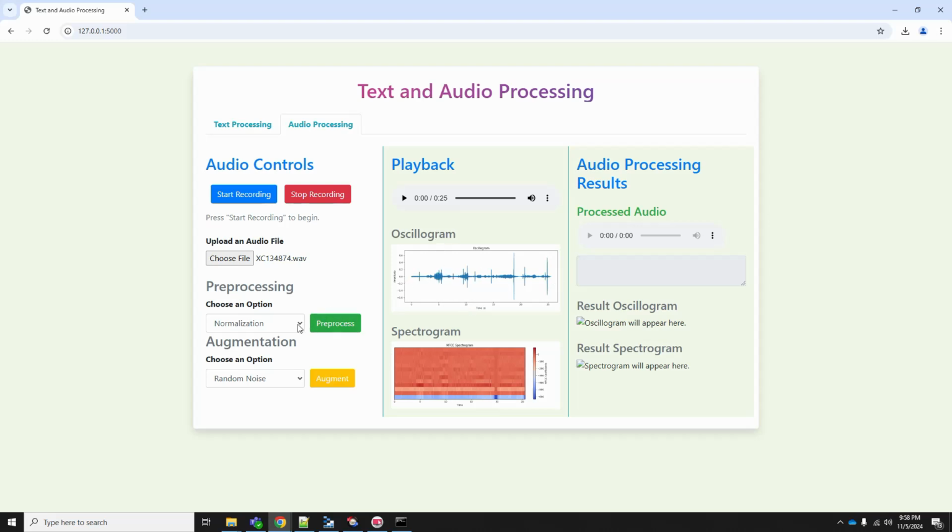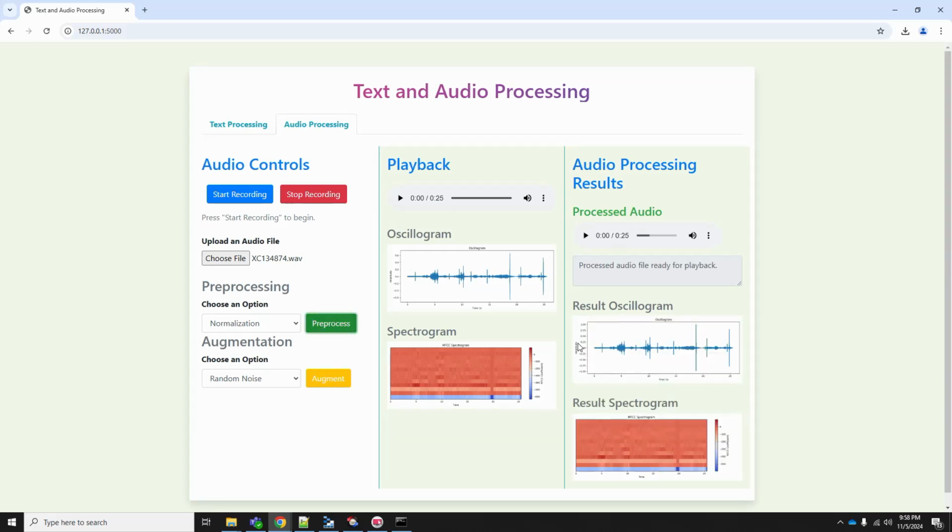So now I'll show you the normalization. Right now it is normalized. You see the audio file we uploaded is normalized from 0 to 1. The maximum amplitude here is 0.6, and here we have scaled it to 1. This is how the normalization works. This is one of the pre-processing steps.